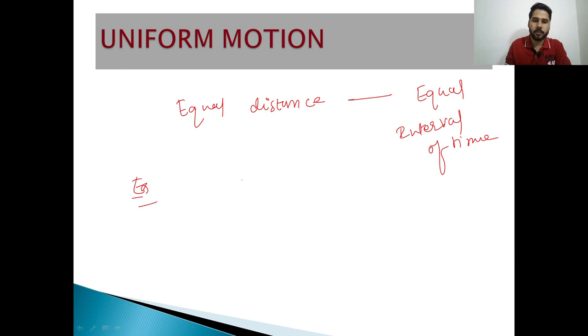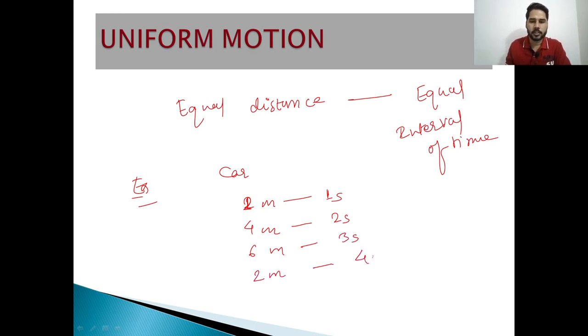Let's take an example: one car is moving, it covers a distance of 2 meter in 1 second, next 2 meter in another 1 second, next 2 meter in another 1 second, next 2 meter in another 1 second.